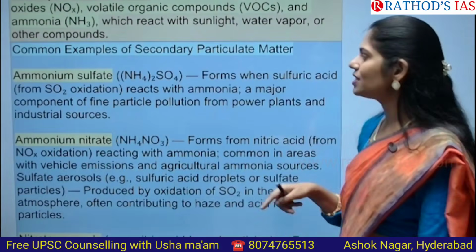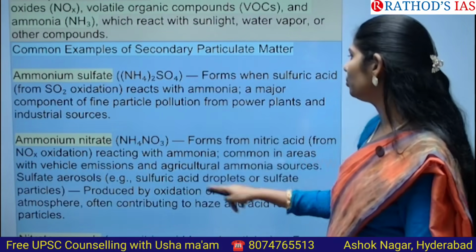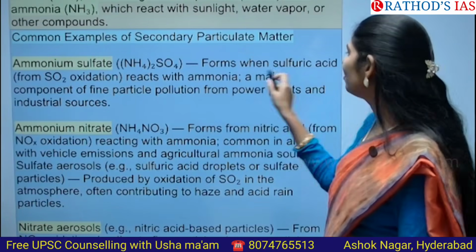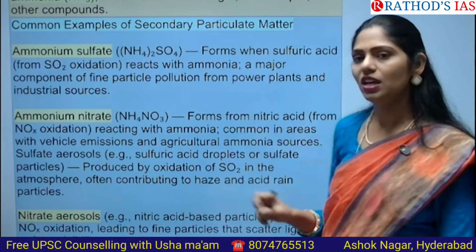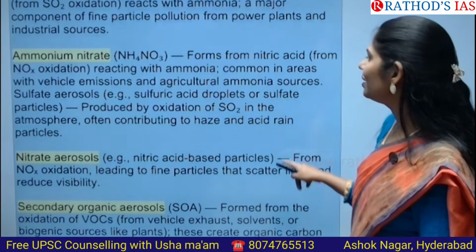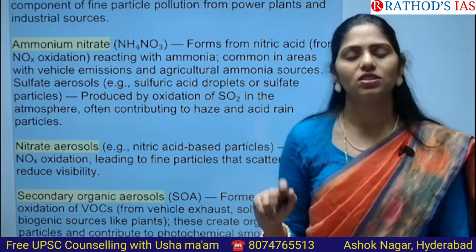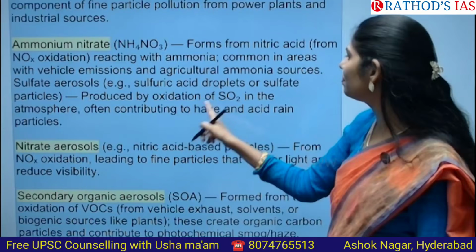Examples: the first one is ammonium sulfate, with the formula (NH4)2SO4. This ammonium sulfate forms when sulfuric acid reacts with ammonia. Next is ammonium nitrate. It forms from nitric acid; whenever nitric acid reacts with ammonia, ammonium nitrate is formed.